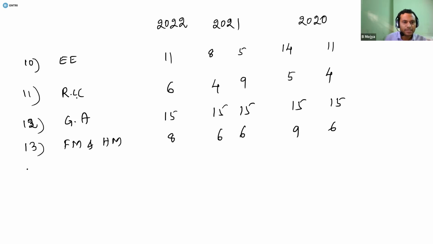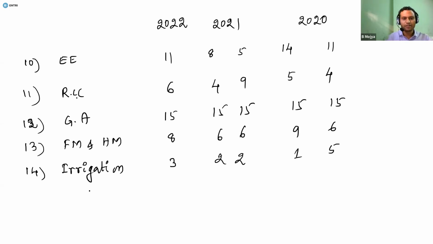Yeah, one subject we missed, that is irrigation. We have missed irrigation. Did I consider irrigation? Yeah, I did not consider irrigation. Irrigation engineering had a weightage this time of 3 marks, and last time it was having 2 and 2 marks, and even in 2020 it was having weightage of 1 and 5 marks.